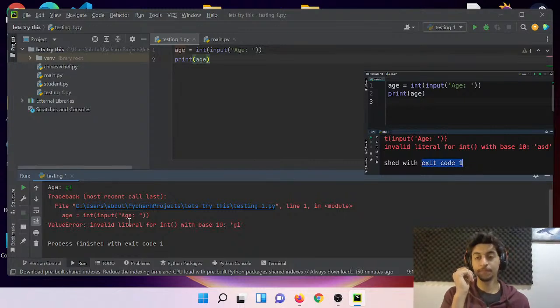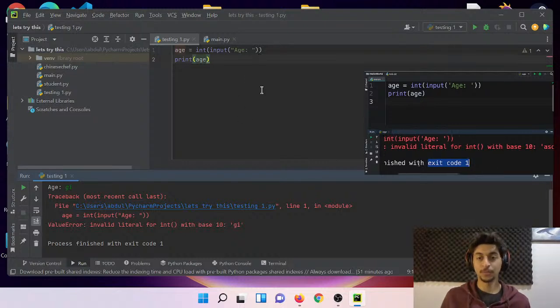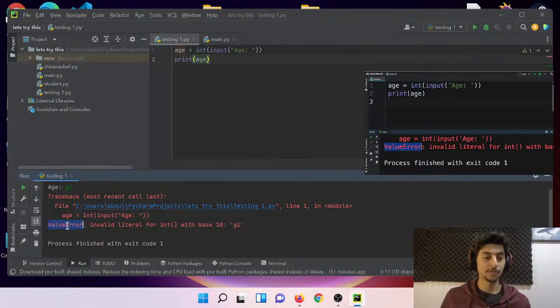Now, as a good Python programmer, you should anticipate these situations. You don't want to let your entire program crash just because the user entered an invalid value. So instead of letting the program crash, you should handle this situation and print a proper error message. And that's what I'm going to show you in this tutorial. Now, before going any further, look at the type of the error we get here, value error. So remember this. We're going to get back to this shortly.